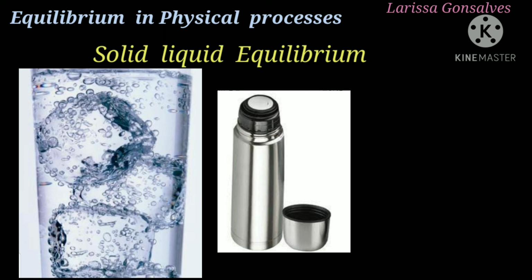If we connect this to our everyday life, then when we want to keep the tea hot, then we add the tea in a thermos flask and it remains hot for a longer period of time because the heat of the tea cannot escape out of the thermos flask. Also, the surrounding air cannot go inside the thermos flask, and that is the reason that it remains hot for a longer period of time.